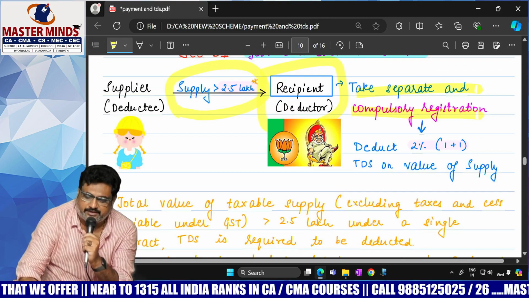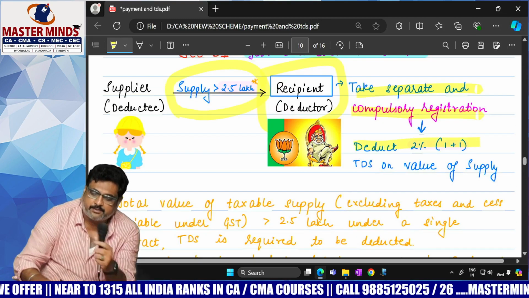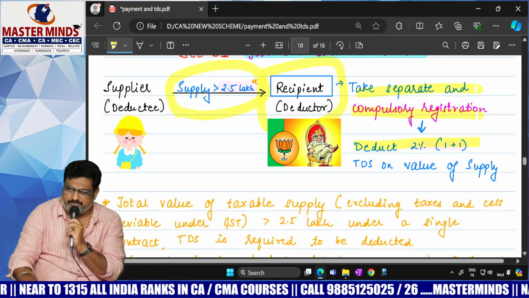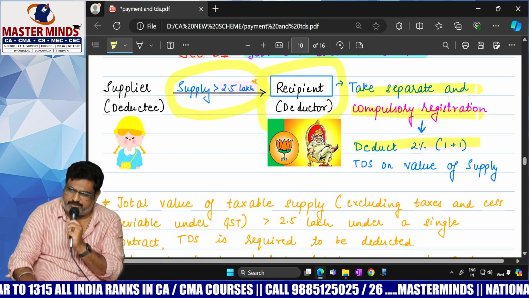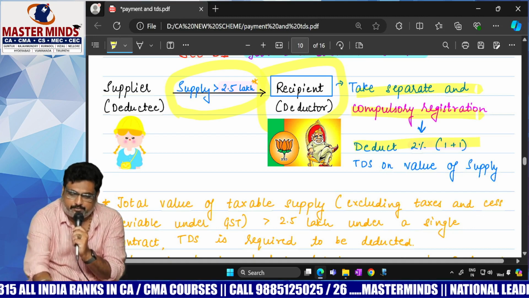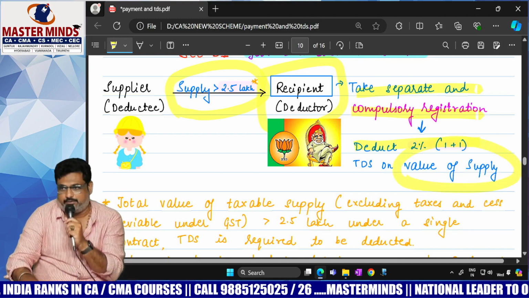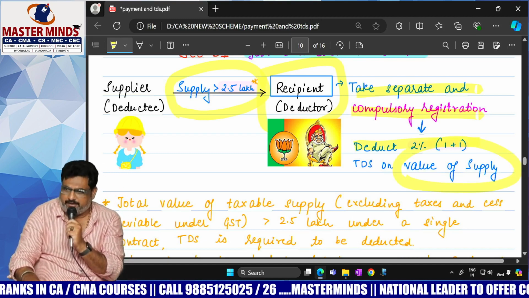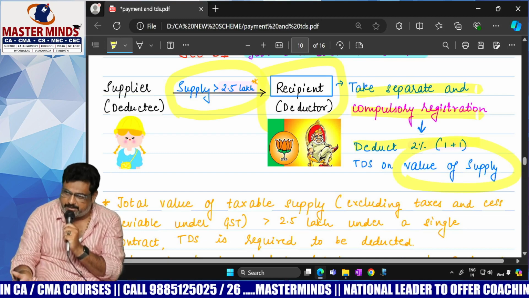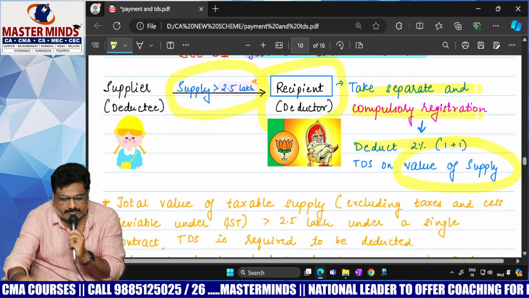And what is the TDS they need to deduct? 2%. That means CGST 1% and SGST 1%. On which value, the invoice value or the supply value? Taxable value. That means on the value of supply you are required to deduct that 2%.